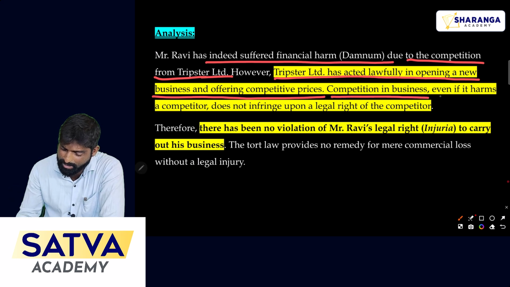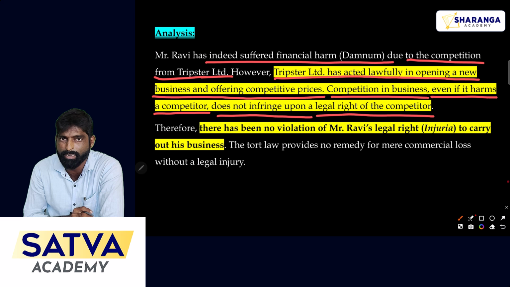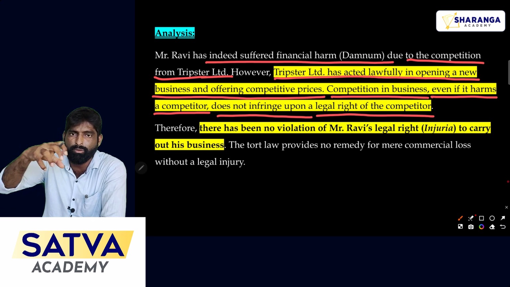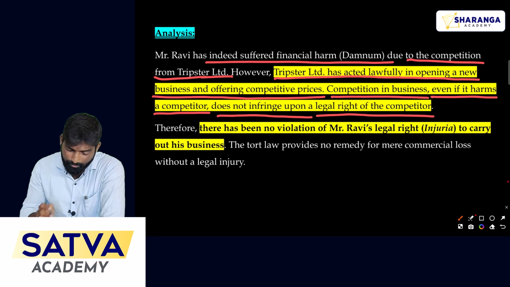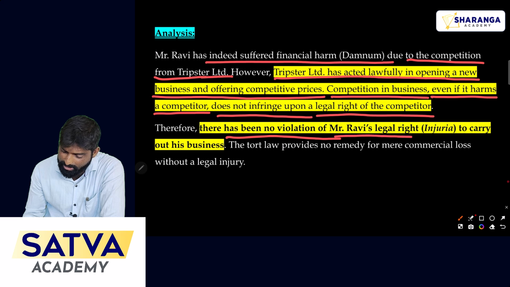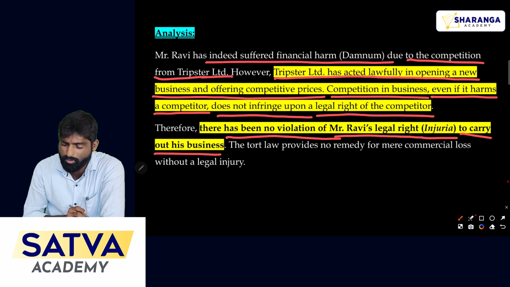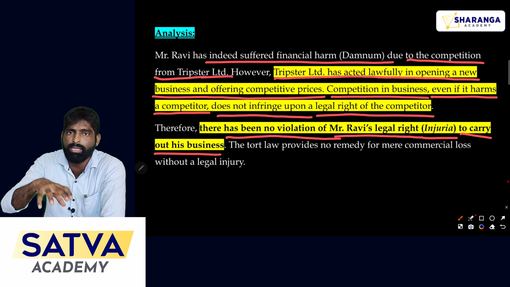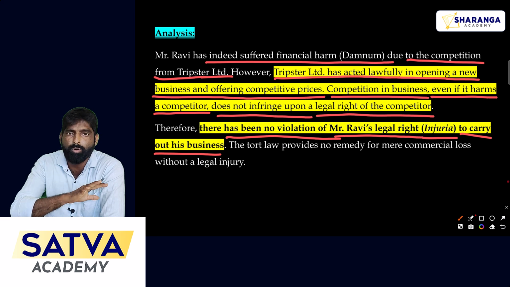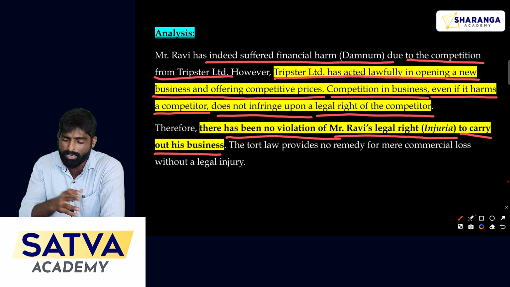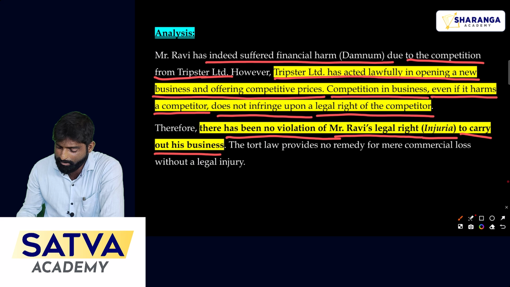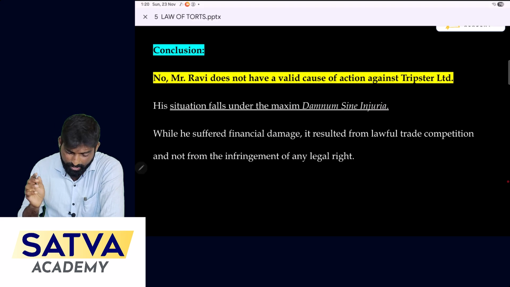Competition in business, even if it harms a competitor, does not infringe upon the legal right of that competitor. In no situation did the company violate the rights of Ravi. Therefore, there is no violation of Mr. Ravi's legal right, that is injuria, to carry out his business. While applying all the legal provisions, you can clearly understand that there is no violation of the legal right of Mr. Ravi. So the conclusion is that Ravi cannot get compensation even if he files a case against Tripster Limited. Let's see the conclusion here.